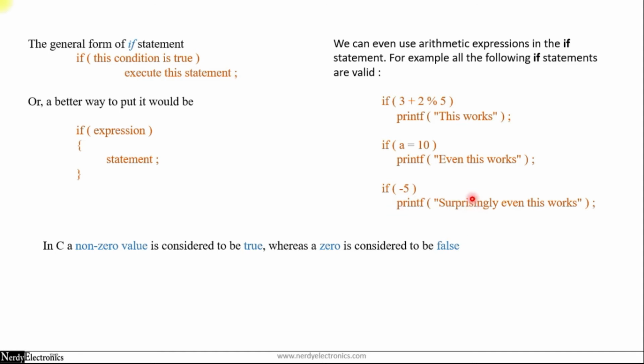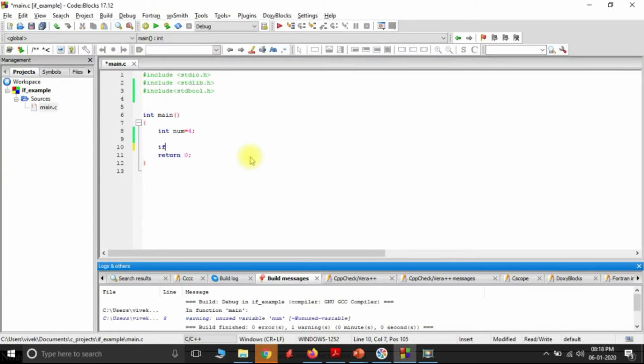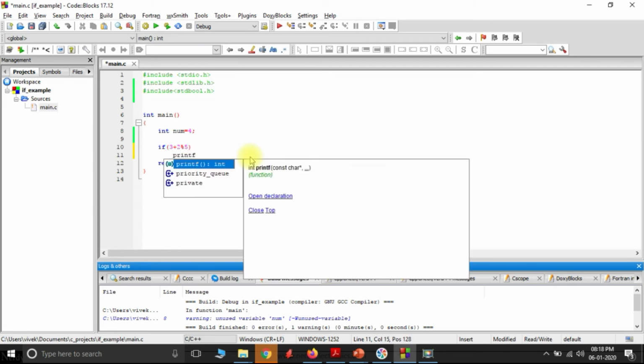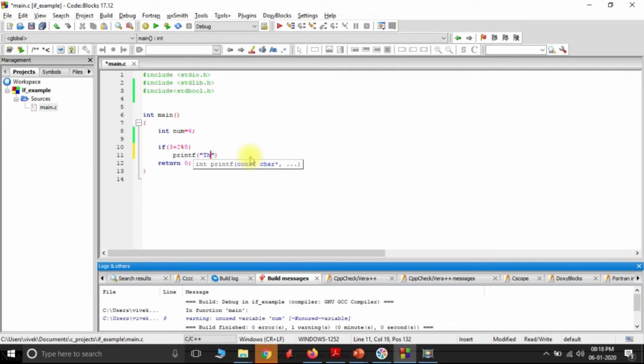So let's see this again in a program. Let me write the exact statements that we have here. If 3 plus 2 modulo 5, printf num. Then num equals to 10, this also works.